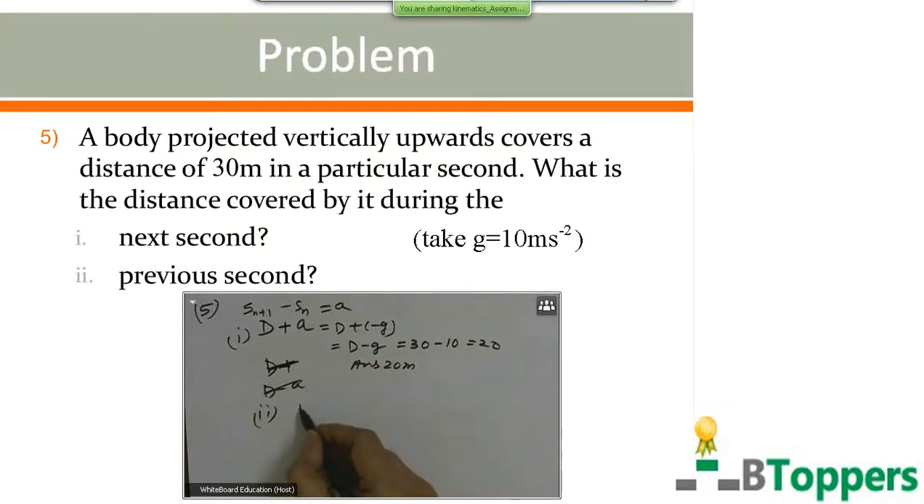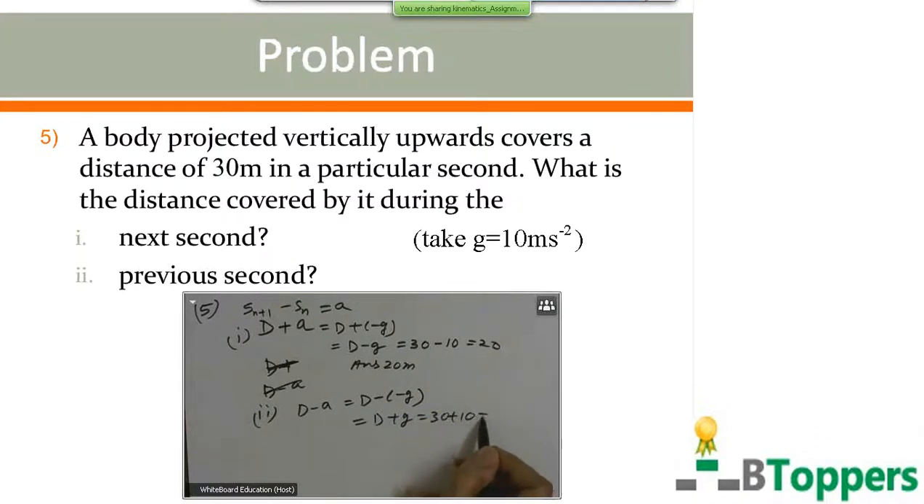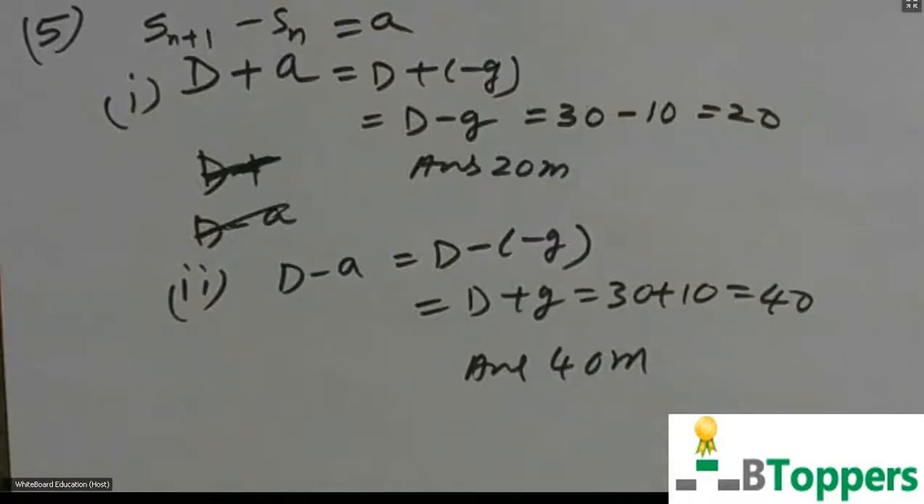Displacement covered in the previous second is numerically equal to d minus a. Here a equal to minus g. So displacement covered in the previous second will be numerically equal to d plus g. That is 30 plus 10, or 40. So for the second part of the question, the answer is 40 meters. In case you want to copy the working, you can pause and copy the working. In the next class, I will be discussing some special cases in vertical projection.